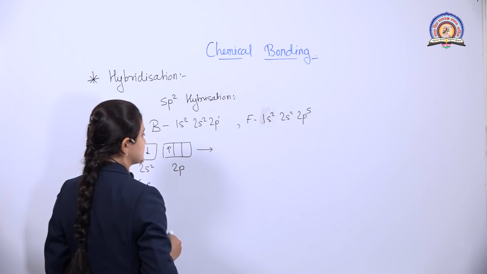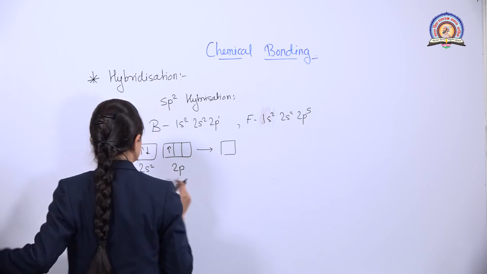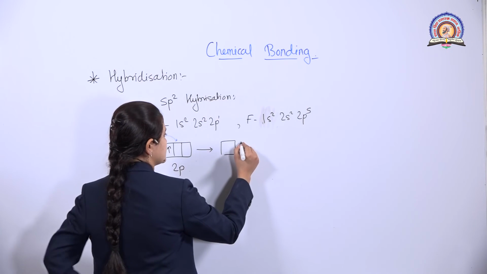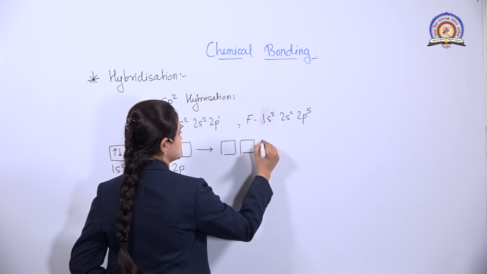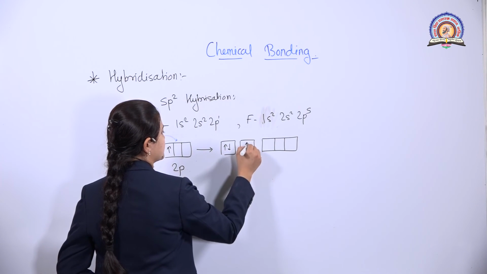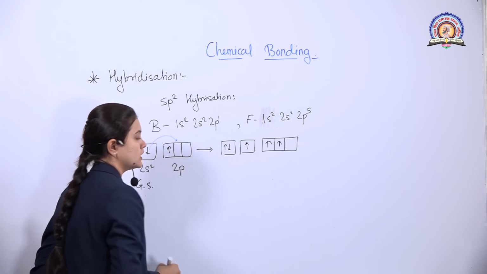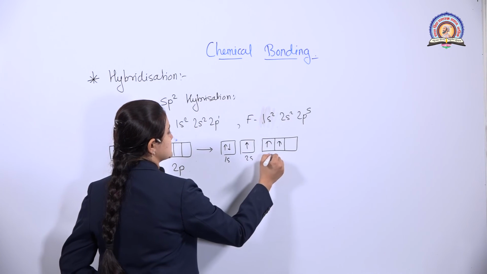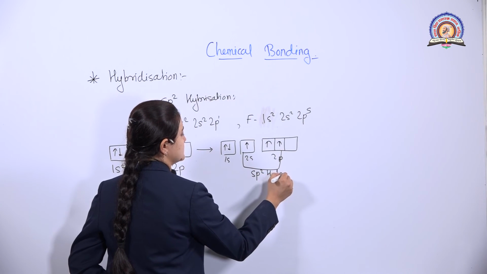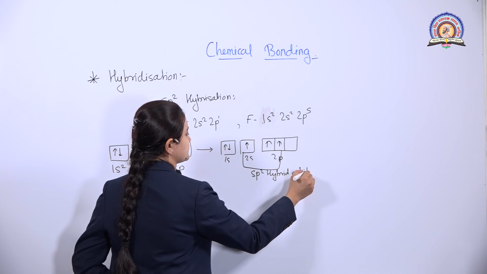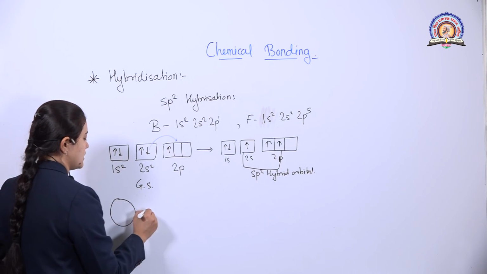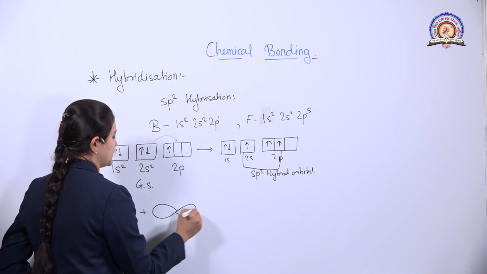When it moves towards the excited state, what happens? One electron from 2s gets shifted to the p orbital. That means there are two electrons in 1s, one electron in 2s and two electrons in 2p. This is nothing but the sp2 hybrid orbitals. As we said in the definition, it is the combination of one s orbital and two p orbitals.